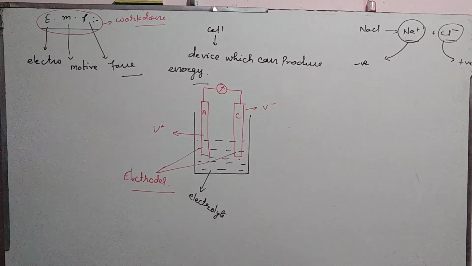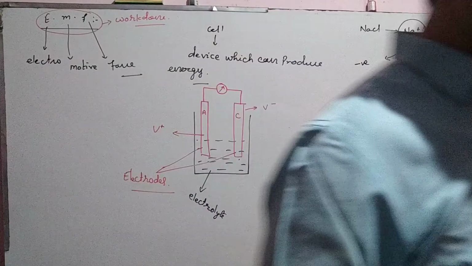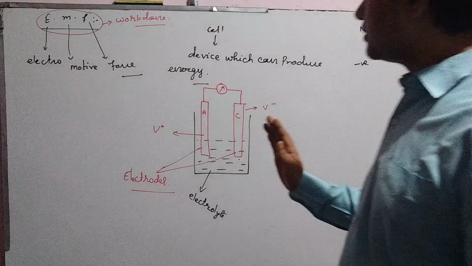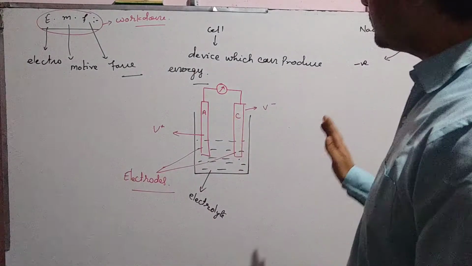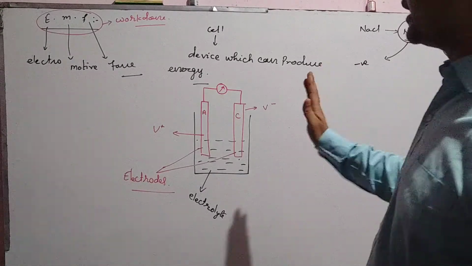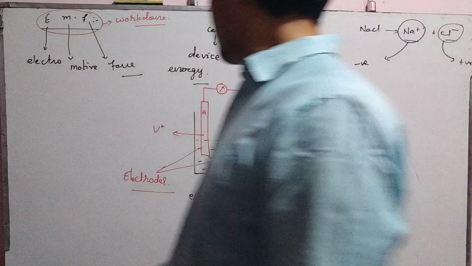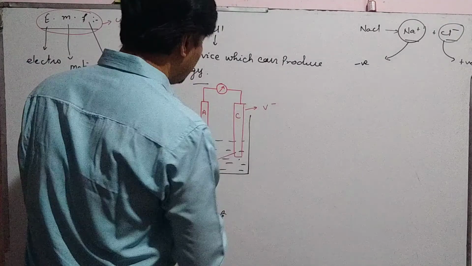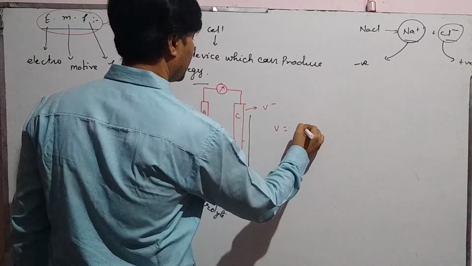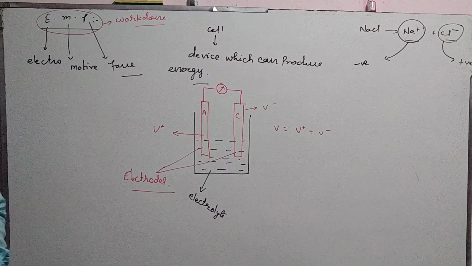That means there are two types of work. First, work done at electrode A, and second, work done at electrode C. Total work done in the cell is positive potential plus negative potential.